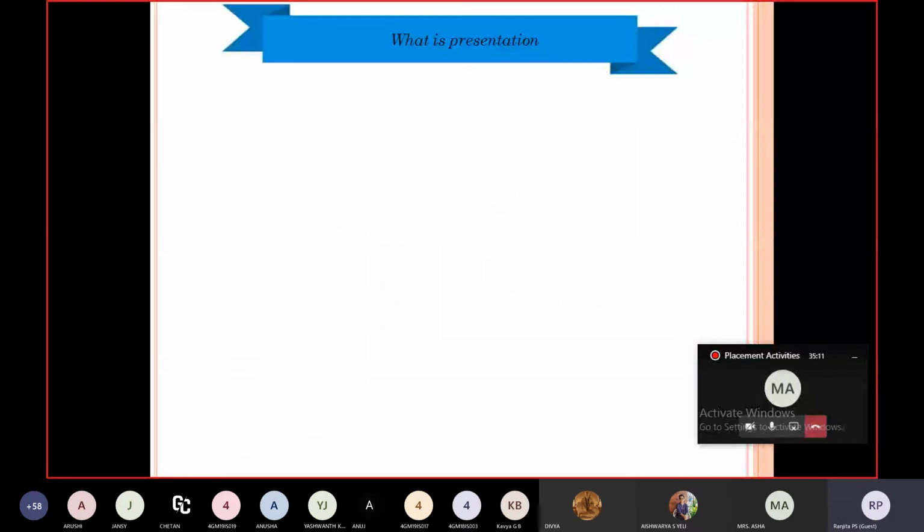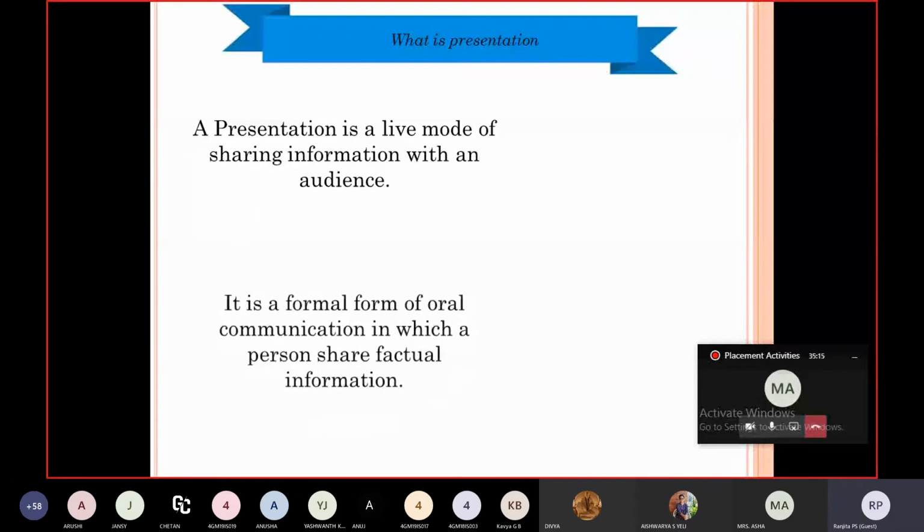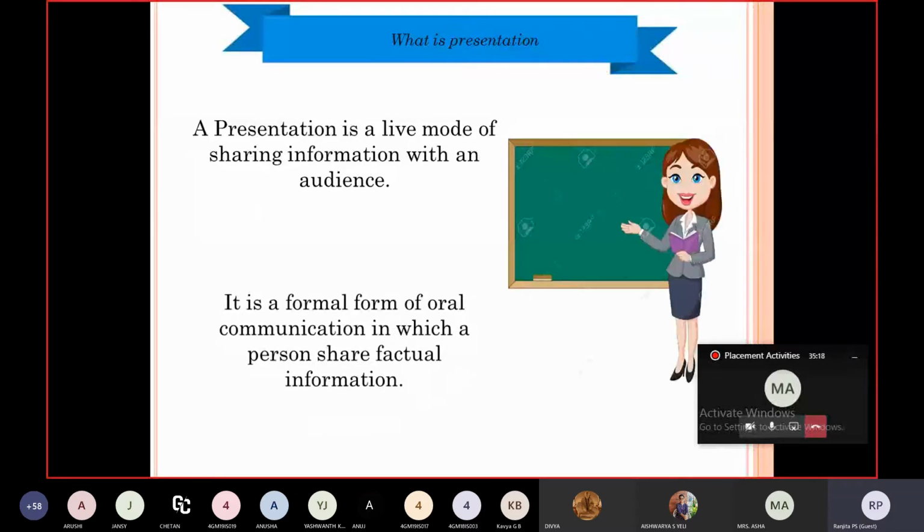Let us see what the term presentation means. A presentation is a live mode of sharing information with an audience. It is a formal form of oral communication in which a person shares factual information. It is a slide form of PowerPoint presentation where you gather all the information from different sources, put it all together on a slide through PowerPoint, and place that in front of your audience. So this is exactly what the term presentation means.